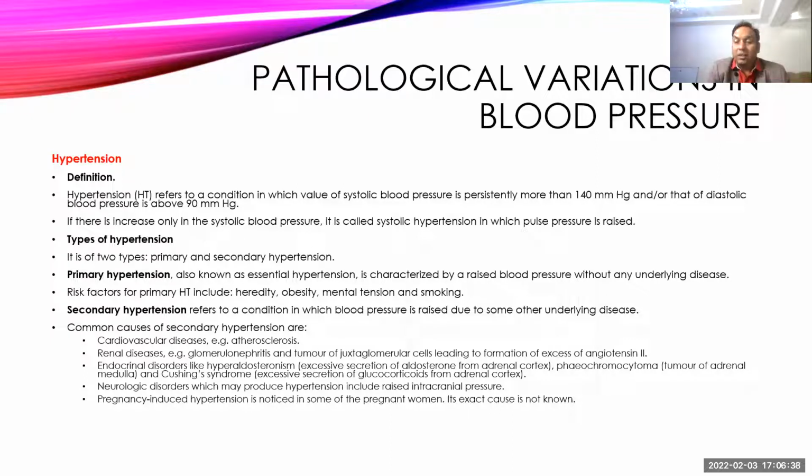Then there is one common condition where the cause is not exactly known, that is PIH, pregnancy-induced hypertension. When a woman becomes pregnant, we should check her BP regularly, and even a slight increase in blood pressure should be considered an alarm for PIH, and the patient should be evaluated completely for PIH.